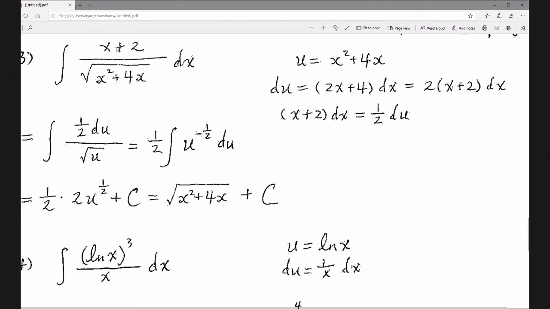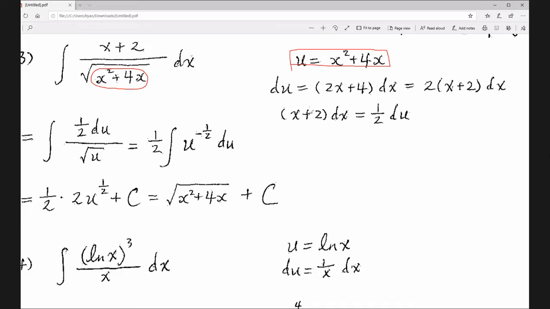How can we solve the antiderivative of x plus 2 over the square root of x squared plus 4x, dx? Here you have to use the idea from section 5.5, the substitution method. So here you let u equal to what? Naturally, you choose u equal to x squared plus 4x, the so-called u substitution method.